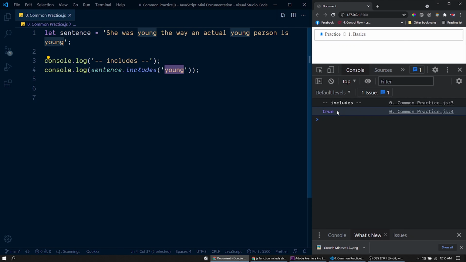Here we have the output from the function, which means this word is present inside this string. Now let me try a different word. This word is not present within this string, so it will return false. So this function includes always returns a boolean value, true or false, based on whether the substring is present within the string. So that's all about the function includes.